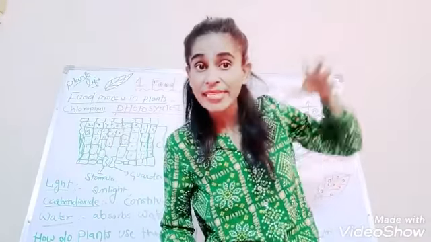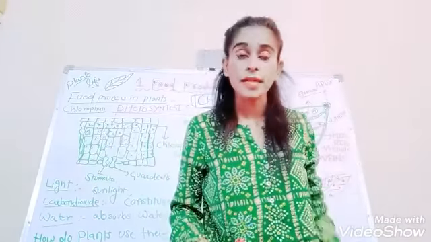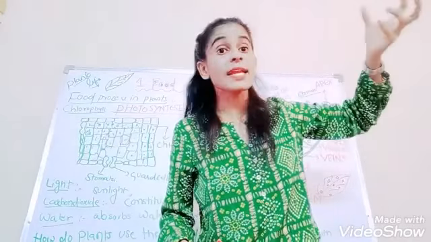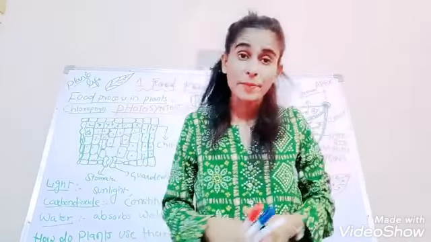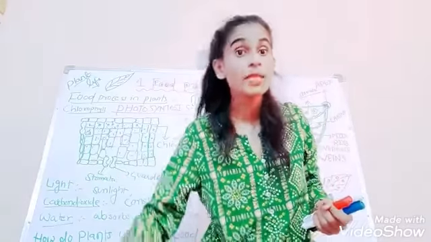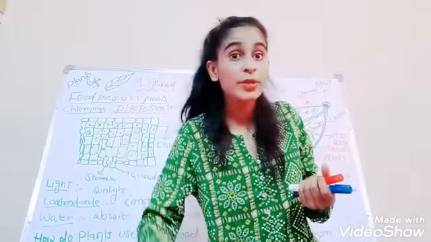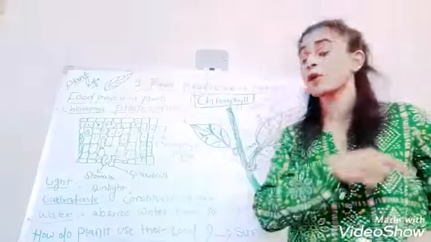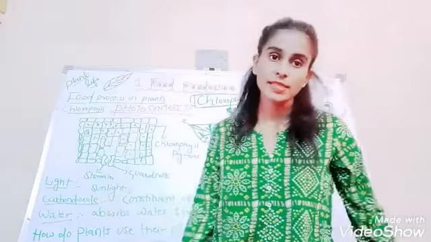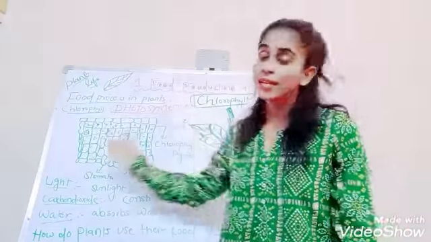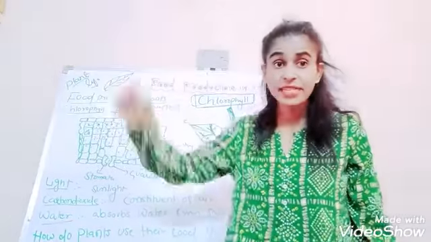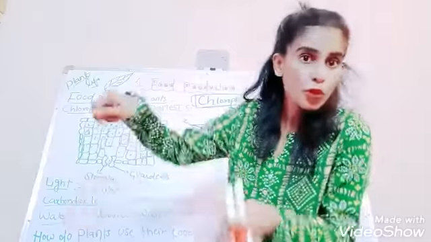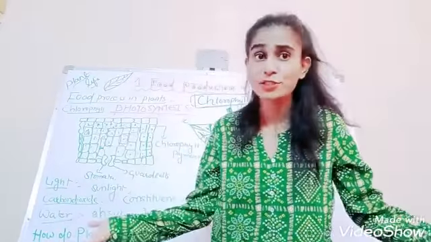How does the carbon dioxide enter the leaf? Through the stomata. Yes, how is the sunlight absorbed? The sunlight is absorbed through the chlorophyll pigment. How do the water and minerals from the soil reach the leaf? Through the roots with the help of the veins. And finally food production takes place, and that process is called photosynthesis. Light means nothing but sunlight, carbon dioxide is present in the air, and water is present in our soil. We used to pour water every day to the plants for the preparation of food only.